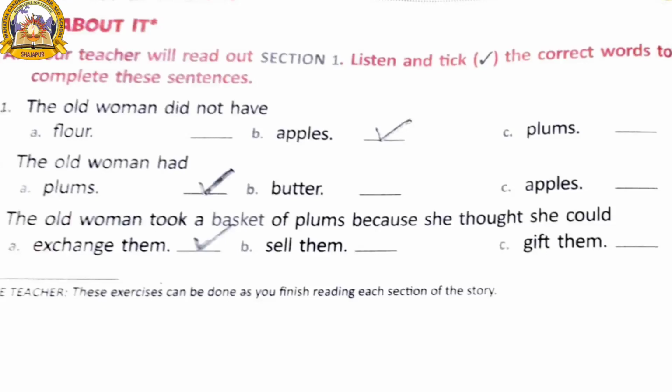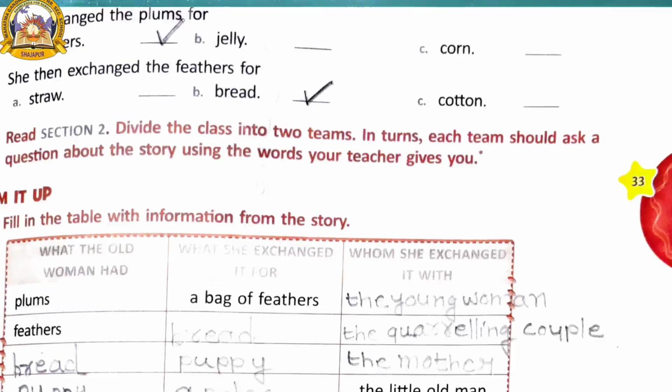You have to put a right mark on exchange them. She exchanged the plums for feathers. Put a right mark on feathers. She then exchanged the feathers for bread. You have to put a right mark on bread.